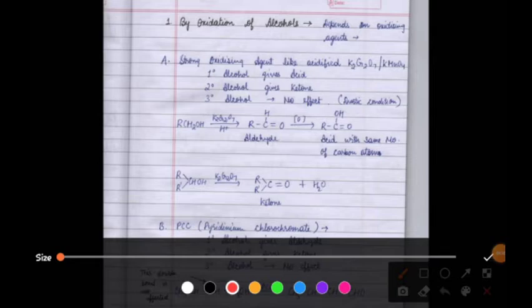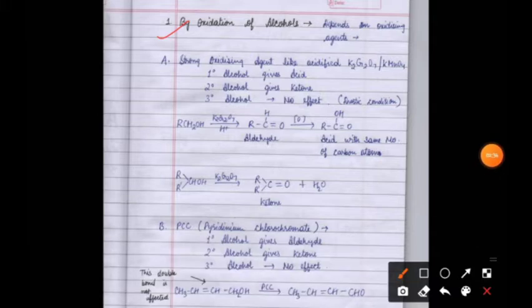Now see, our first method, by oxidation of alcohols. In this it will depend on the oxidizing agent that we are using. I have written it as A part.